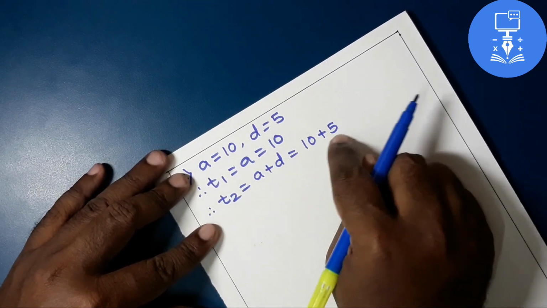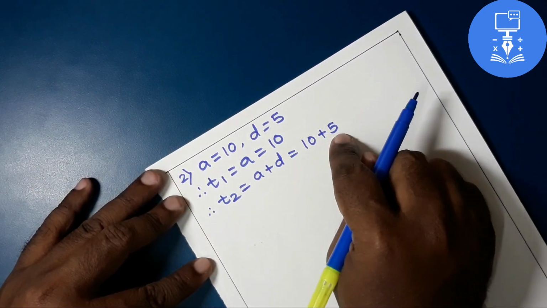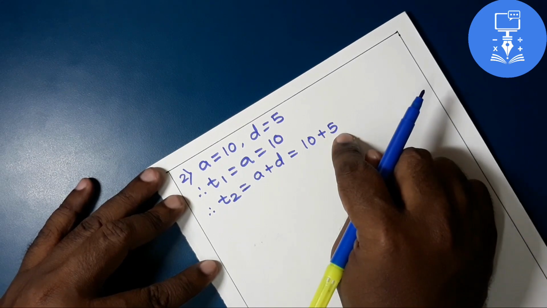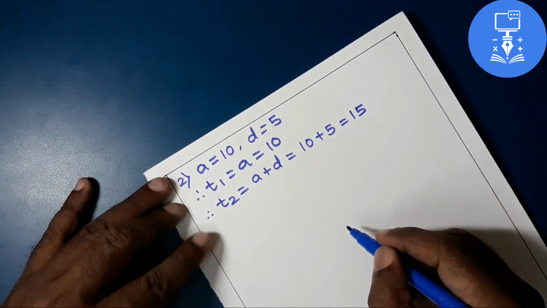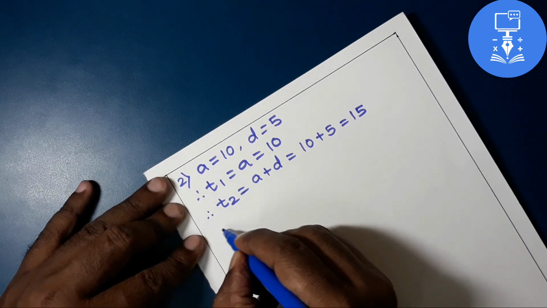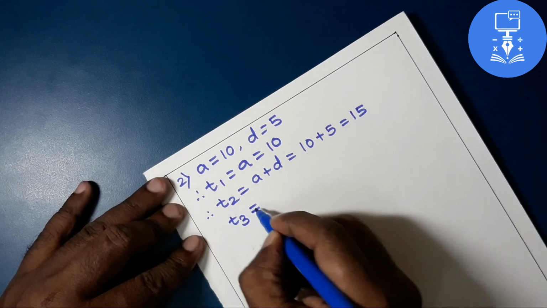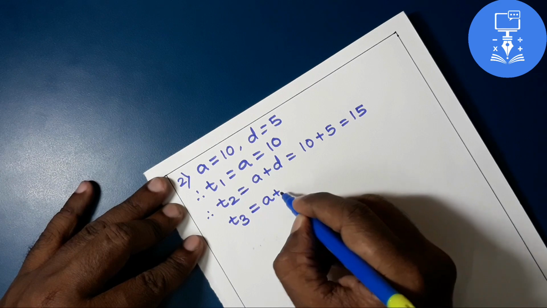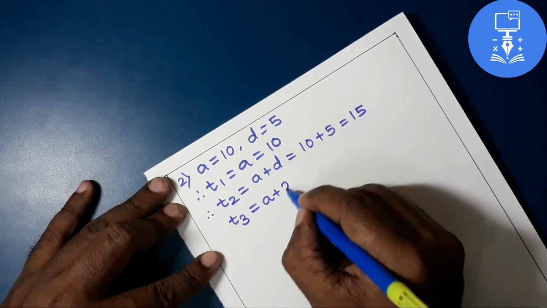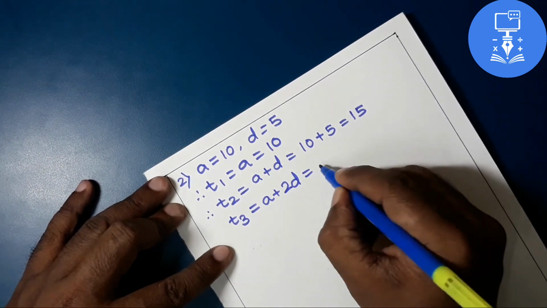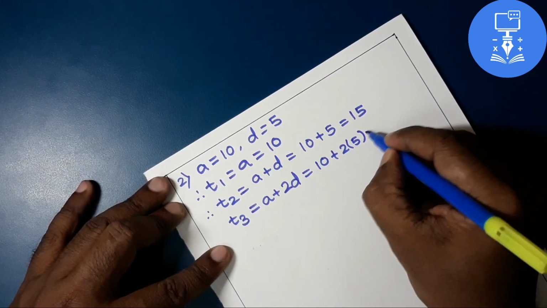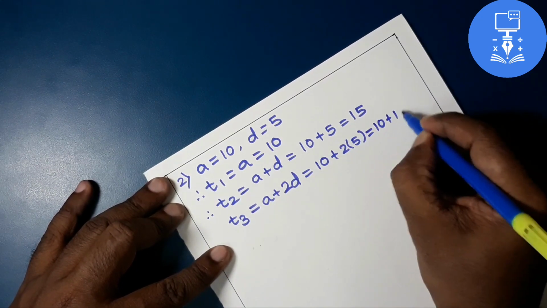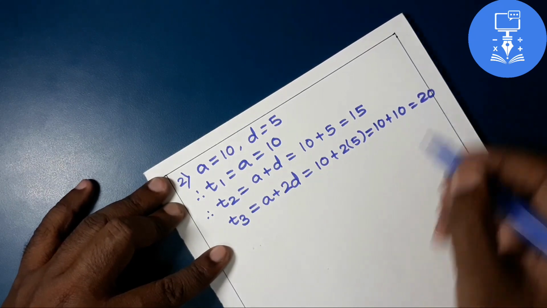Both the terms have the same sign, 10 is positive, 5 is positive, so I am going to add these two terms. The second term is 15, and T3 is equal to A plus 2D, that is 10 plus 2 into 5, that is 10 plus 10 is equal to 20.